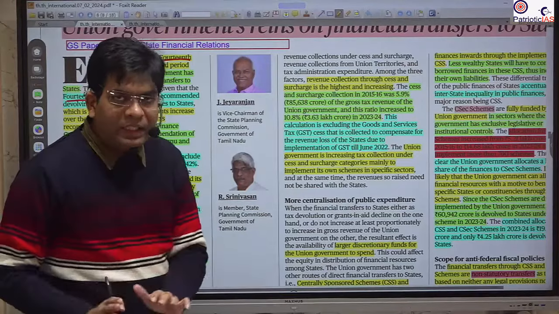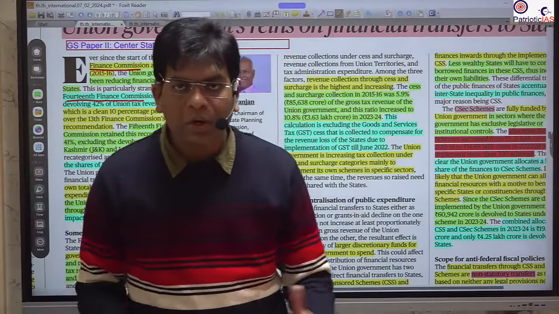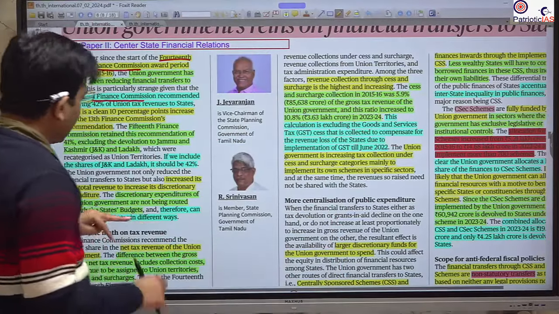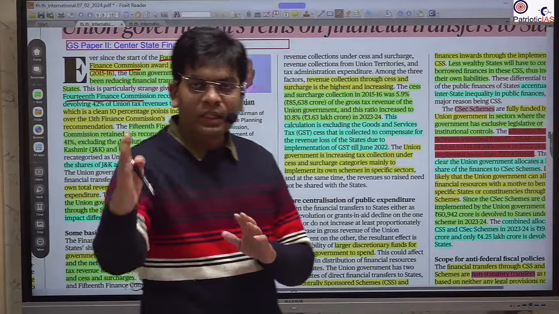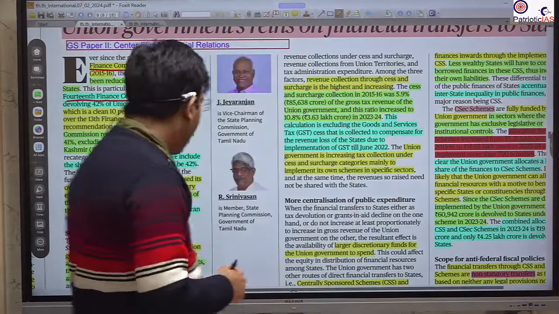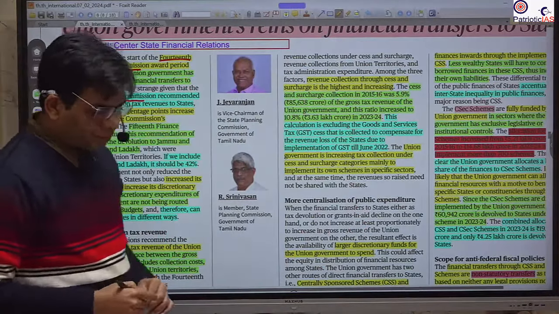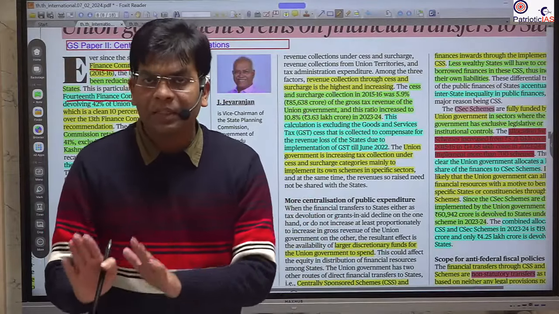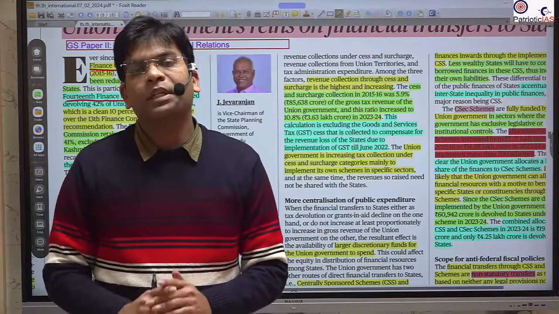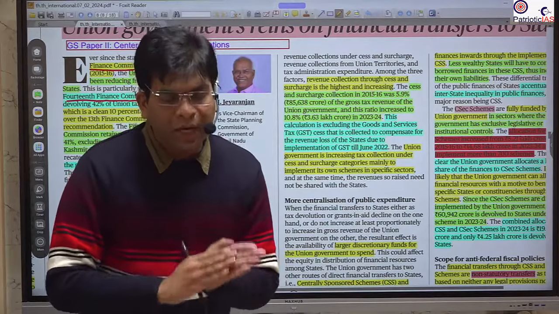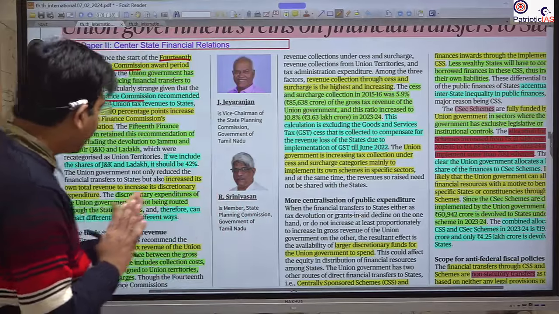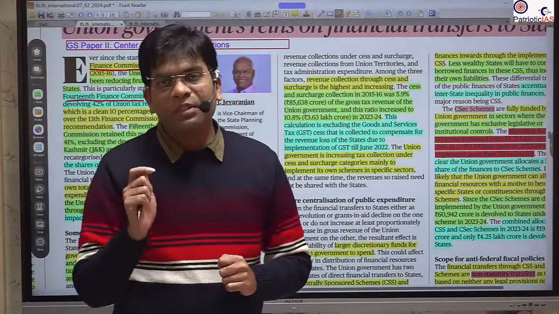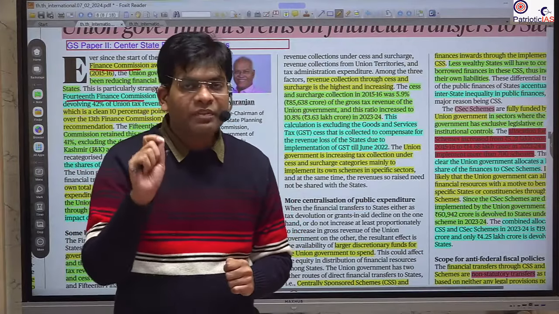and the 15th Finance Commission that is going on has its recommendation for 2020 to 25, and the 16th will be between 2025 to 30. So there is a committee, and it is under Arvind Panagariya that is heading this 16th Finance Commission. The recommendation will come, and that will be implemented between 2025 to 30. So you should be very clear. Now we are running under the recommendation of the 15th Finance Commission.